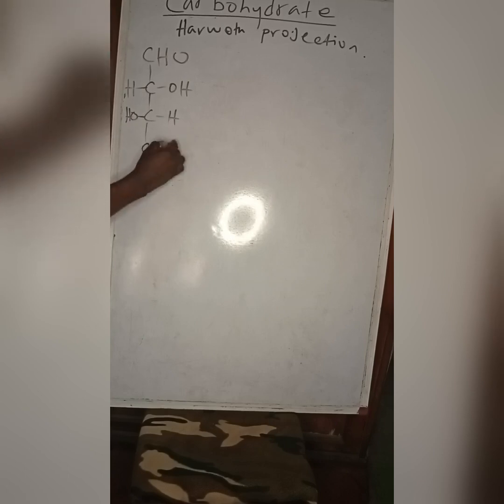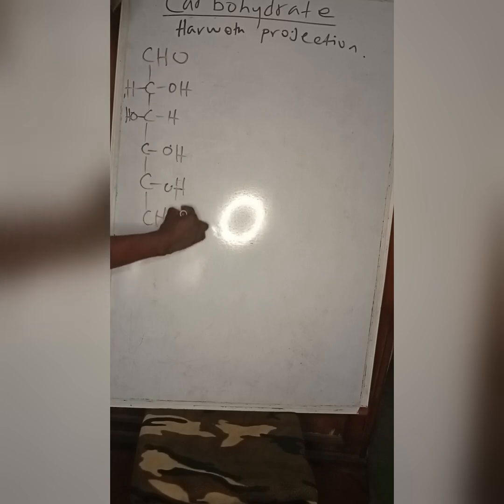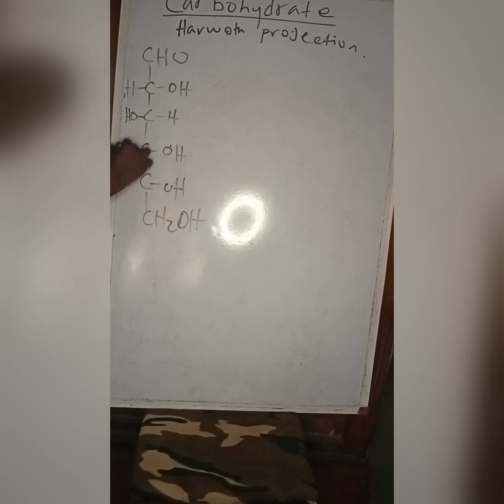Let me use glucose for instance. Allose has OH always to the right, but an epimer of allose at carbon 3 is glucose. So this is glucose, carbons 1, 2, 3, 4, 5, and 6. Now for glucose, according to the Haworth projection, in solution, aldehydes and OH normally react, especially the aldehyde that is showing the chirality of the sugar molecule. So this OH usually attacks this aldehyde.